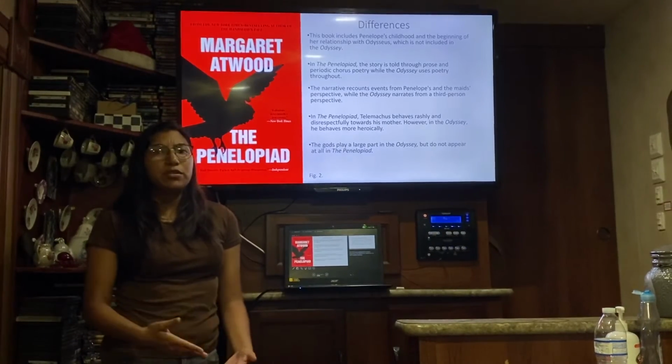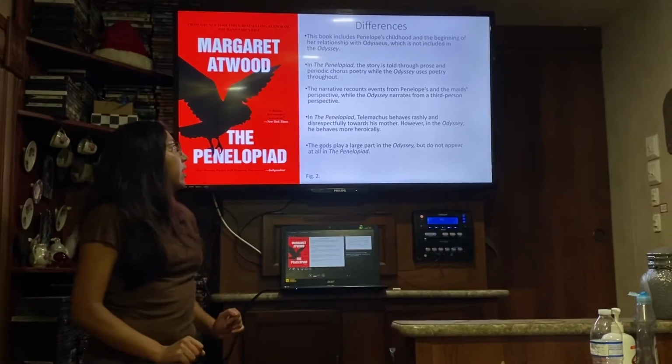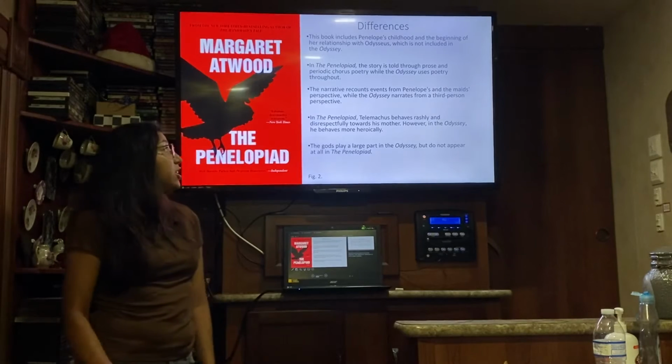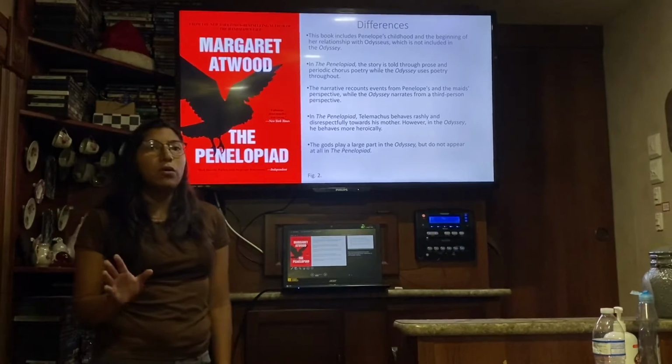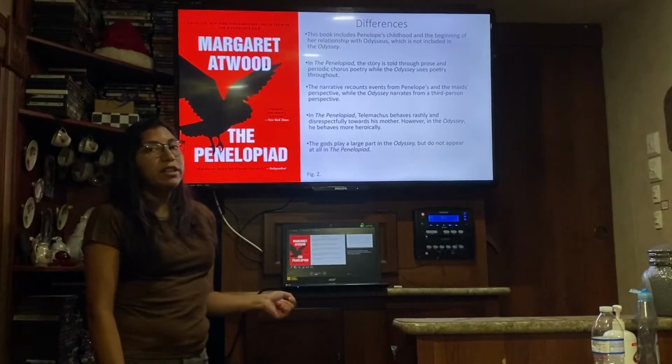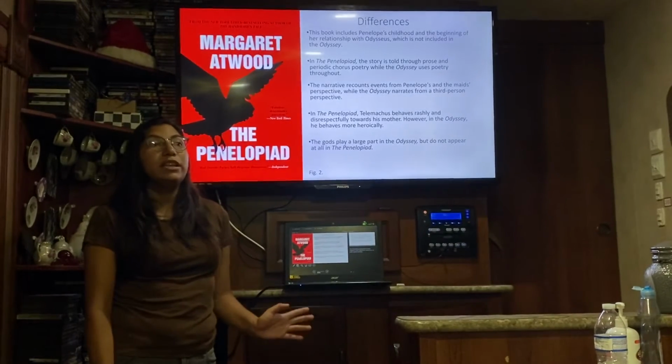The narrative recounts events from Penelope's and the maids' perspective, while in the Odyssey it is told through third-person perspective. In the Penelopiad, Telemachus behaves rashly and disrespectfully towards his mother. However, in the Odyssey, he is portrayed more heroically. Lastly, the gods play a large part in the Odyssey, but do not appear at all in the Penelopiad.